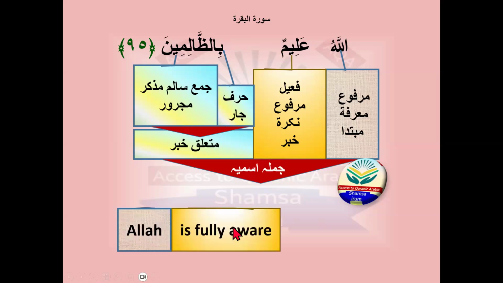Why do I use "fully aware"? I can say that Allah is aware. Why did I say fully aware? Because it is the wazn, it is a pattern of fa'il. Whatever word comes on the fa'il pattern, you have to exaggerate in it. You have to put the takid on the translation. You will not say only aware, only knower.